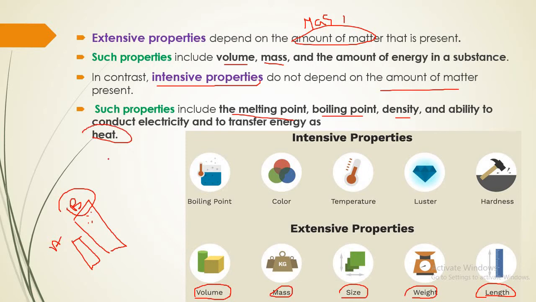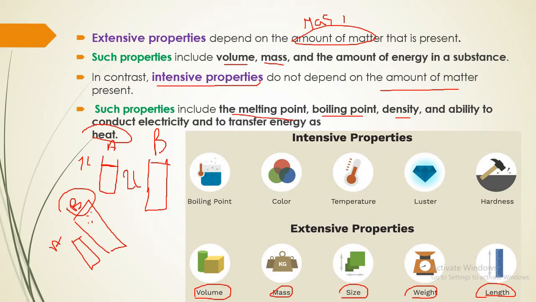For example, when you compare the boiling point of water, the amount of water, for example, in object A is 1 liter and object B is 2 liters. So which one has the higher boiling point?